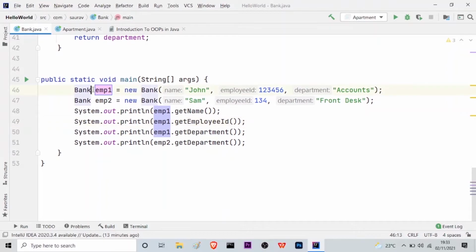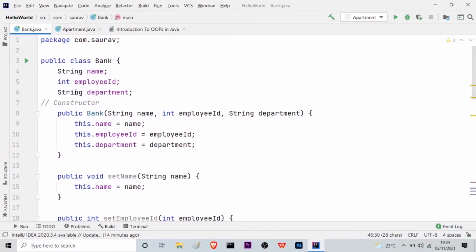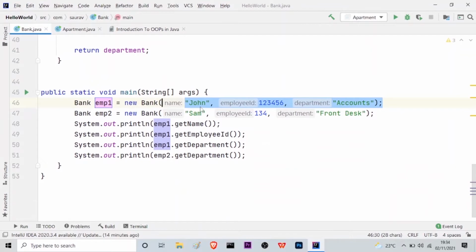And so what I told was we have to write the name of the class, which is bank, and then we have to write EMP1. It can be any other name. Just to make it simple, I have written it as EMP1. Then we have to use the new keyword. It means that it is a new instance or object of the class bank. Then inside the parenthesis, we have to assign the attributes or the properties that we defined here. The name, the employee ID, and the department. So you can see John is the name, employee ID is this thing, and department is accounts.